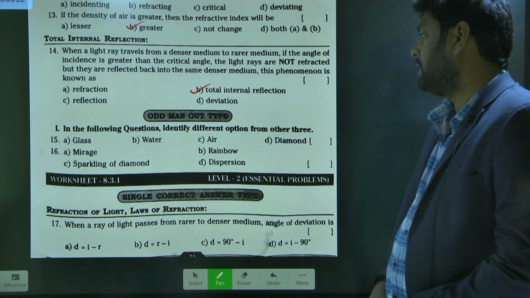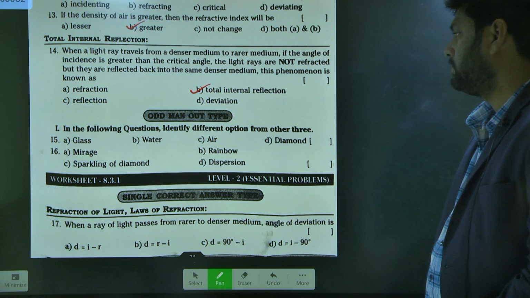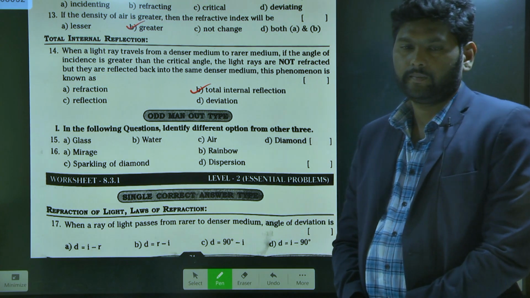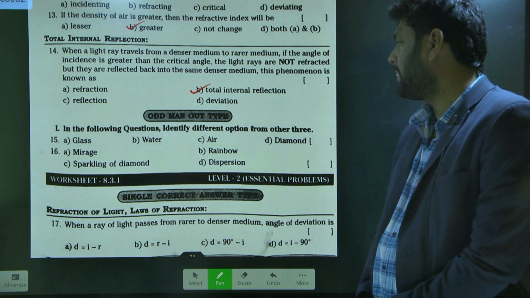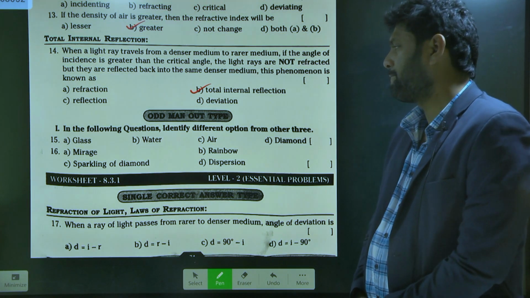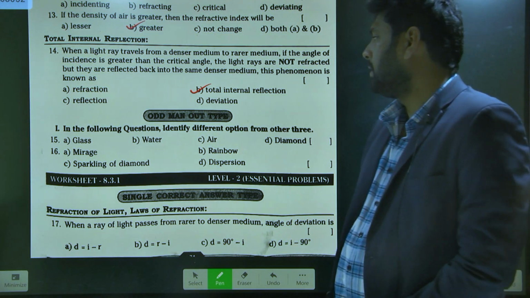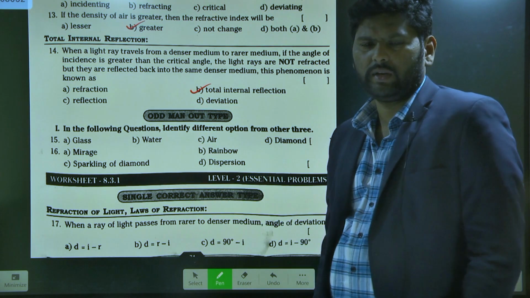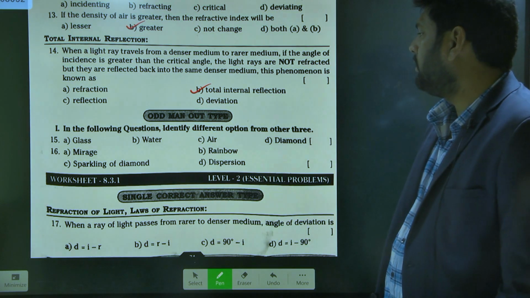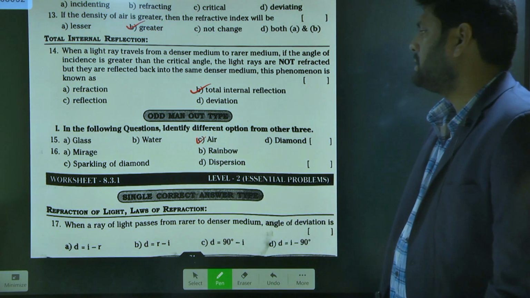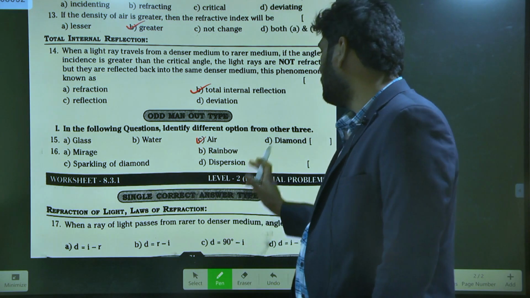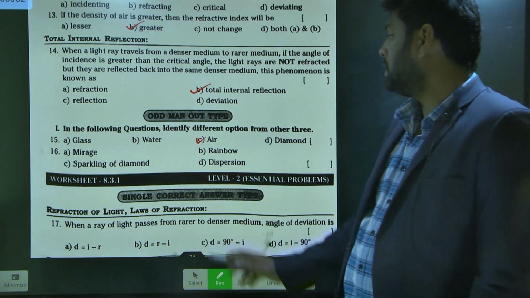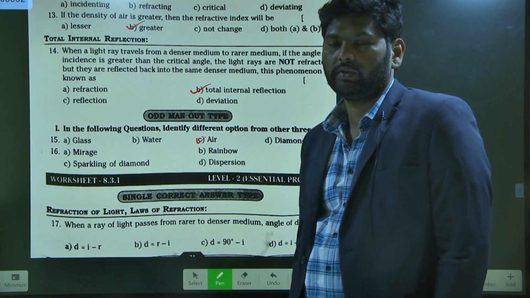Tell me what is the answer? How is it different from the others? Because diamond shows total internal reflection. Yes, in all the cases you will observe total internal reflection. The only one that doesn't is air, because glass, water, and diamond are denser mediums. Understand? Here air is a rarer medium, so air is your odd one out.